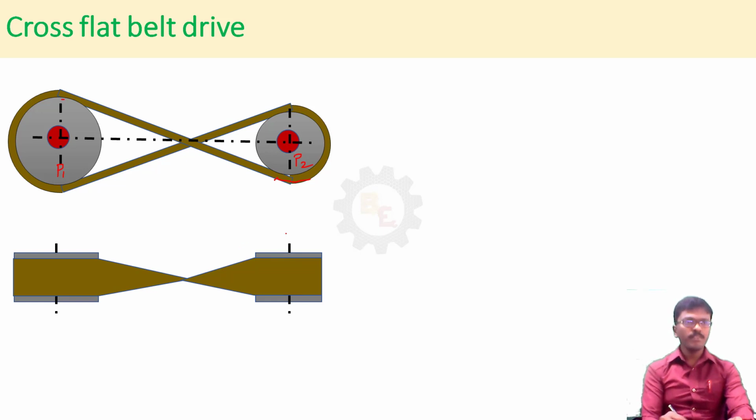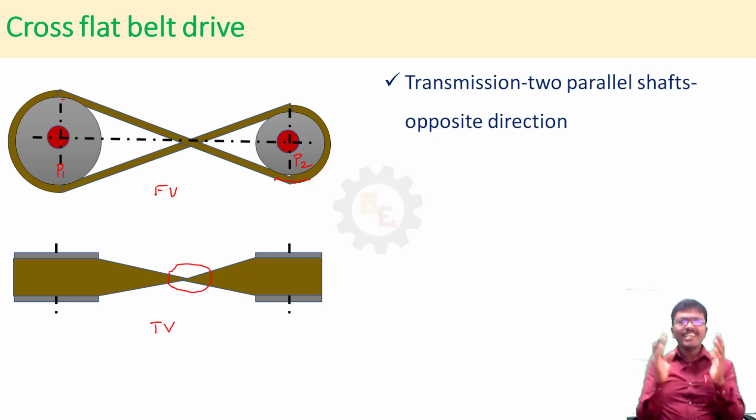Let us see. Yeah, this one is front view. This one is top view. Now you can see here crossing. Crossing is happening. So this is called cross belt drive. This cross belt drive transmits the power between two parallel shafts in the opposite direction.